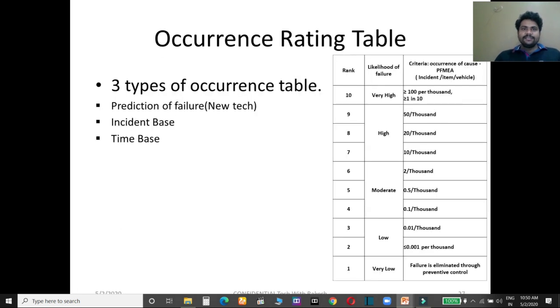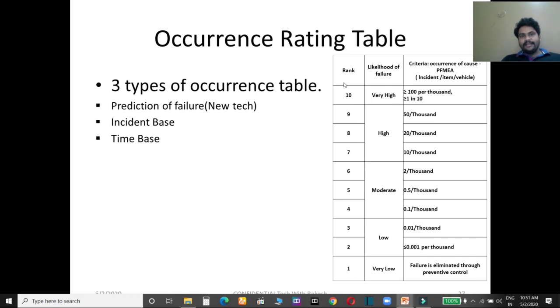Like that, the occurrence rating table. We discussed that occurrence can be time based, incident based, or quantity based. Suppose in 100 quantity, two products are defective, so it is called incident based. Or time based: suppose every hour two products are coming out defective. Or one is prediction of failure. When you are going to design any new technology, there are some predictions of failures, and that occurrence will be in prediction of failure.